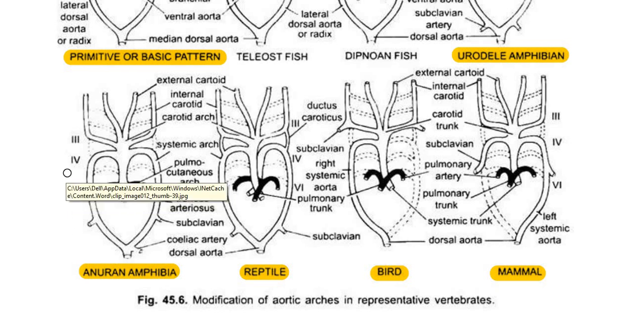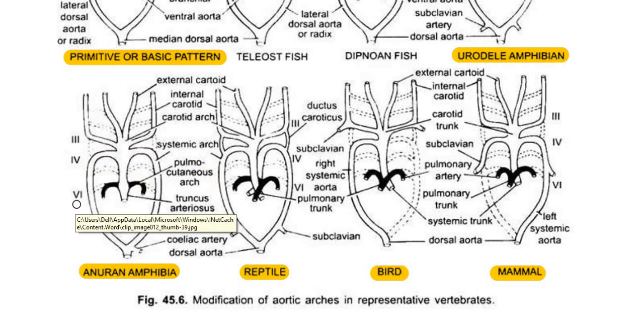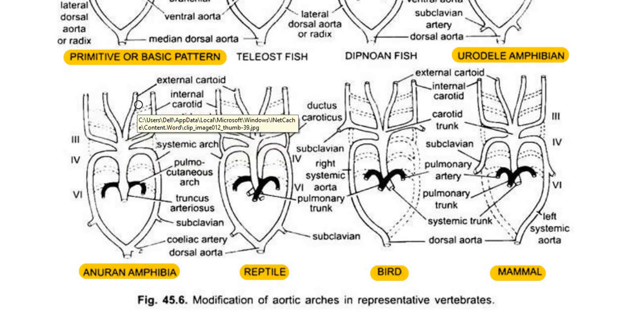So here we find only 3 pairs, that is the 3rd, 4th and 6th. These 3 pairs form the functional ones. The 3rd aortic arch acts as the carotid arch. This carotid arch carries blood to the head region only.